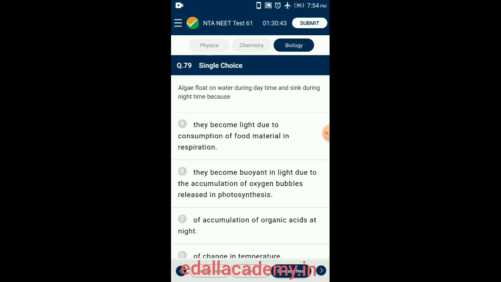Question number 79. Algae float on water during daytime due to the accumulation of oxygen bubbles formed by the process of photosynthesis. This oxygen is utilized during respiration, and hence they sink during night time. So the answer for this question is option B. They become buoyant in light due to the accumulation of oxygen bubbles released in photosynthesis.